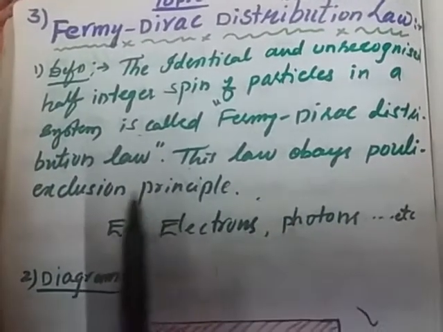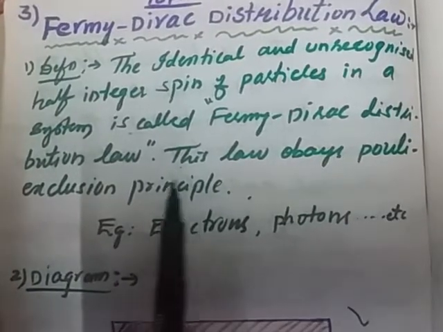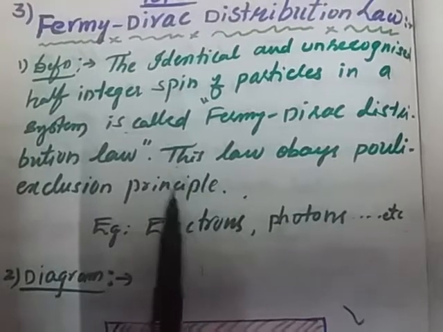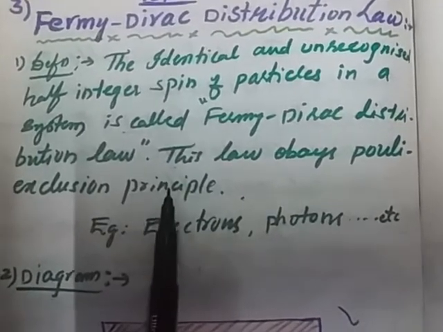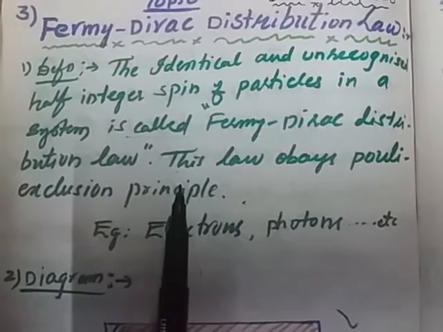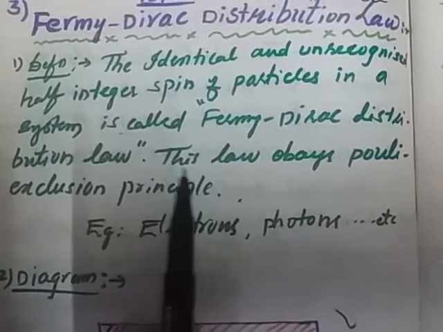This law obeys the Pauli exclusion principle. You know already, students, the Pauli exclusion principle. According to it, the electrons or particles are first arranged singly in the orbitals.